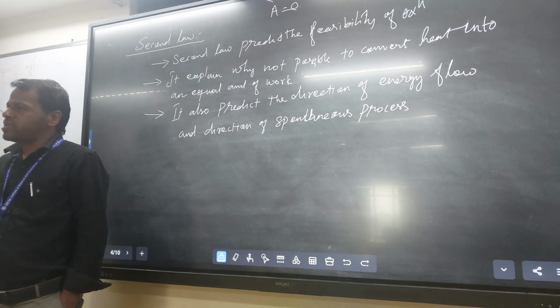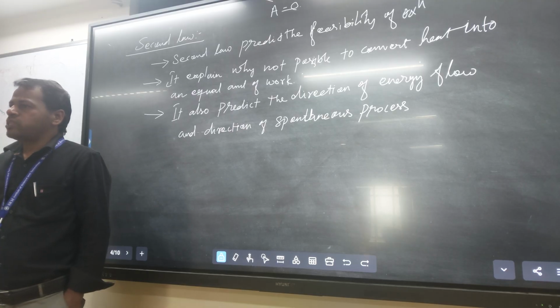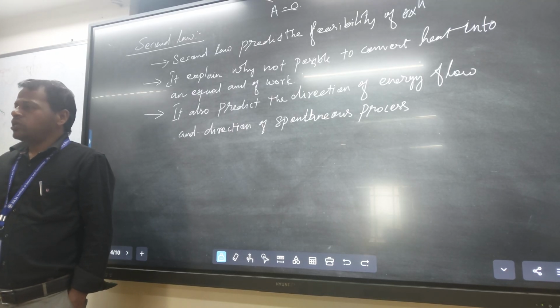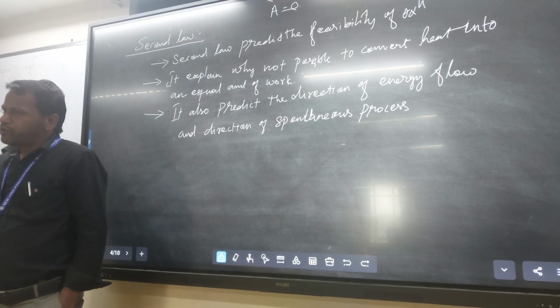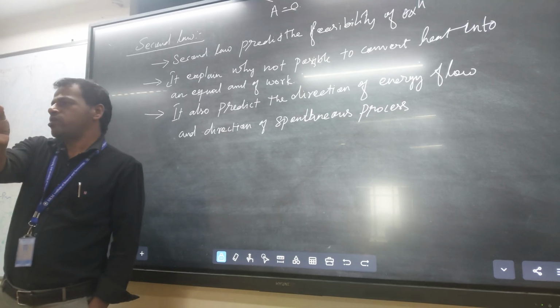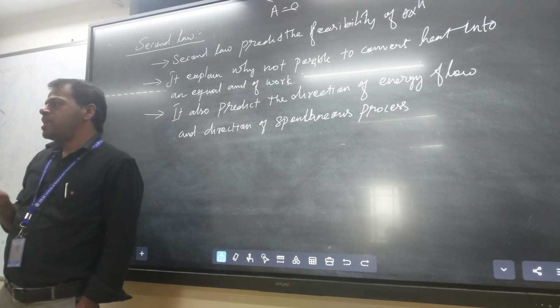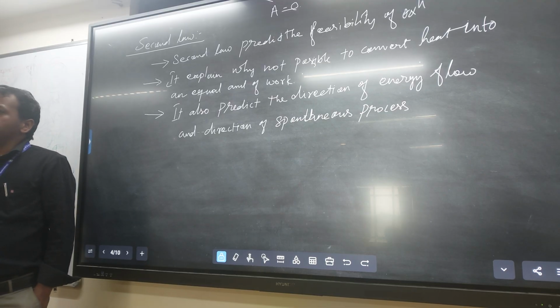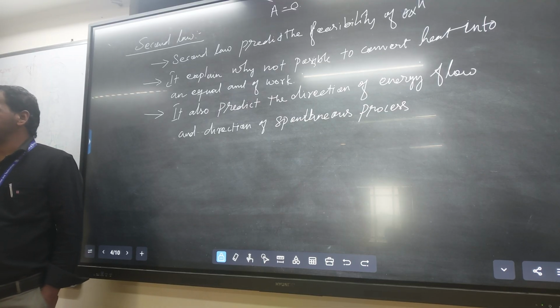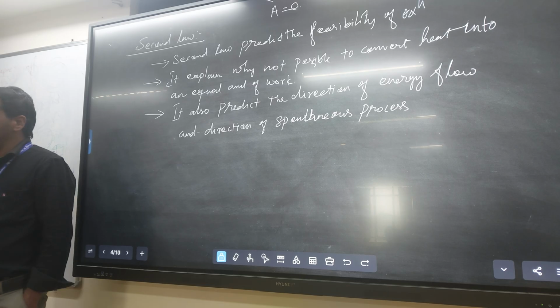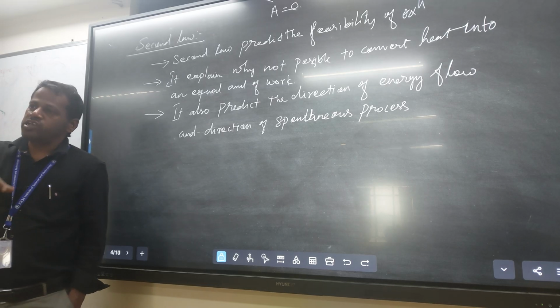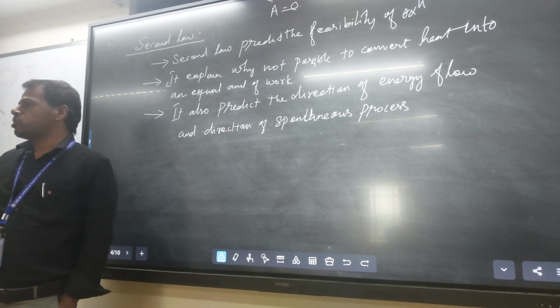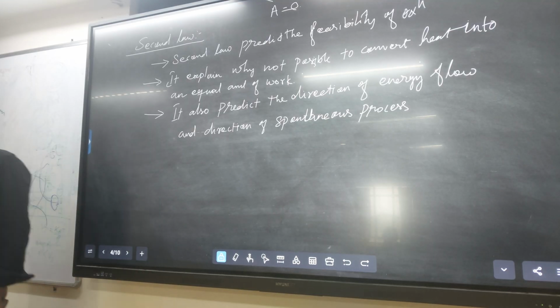Non-spontaneous reaction means we have to supply energy to go to the product side. A equal to B to give C: if you get the C product without external energy, that is spontaneous. If you get the C product with some input energy, that is non-spontaneous. Okay, right.